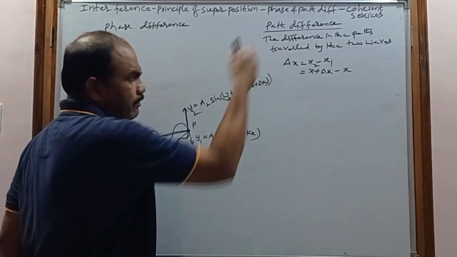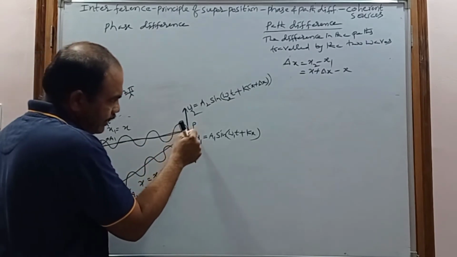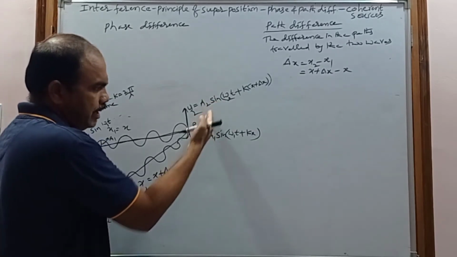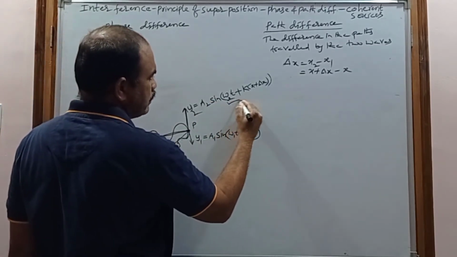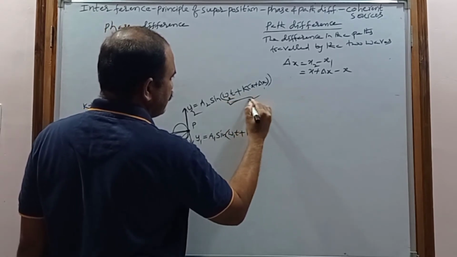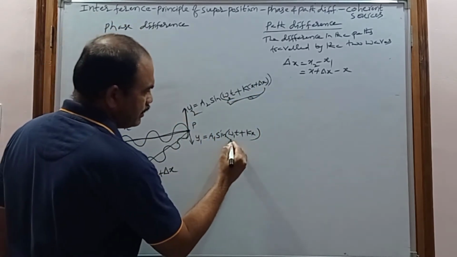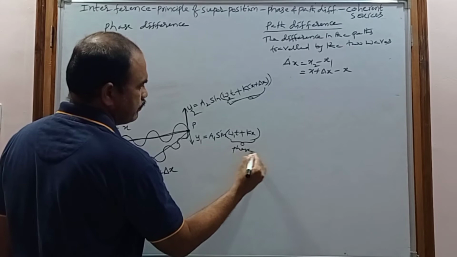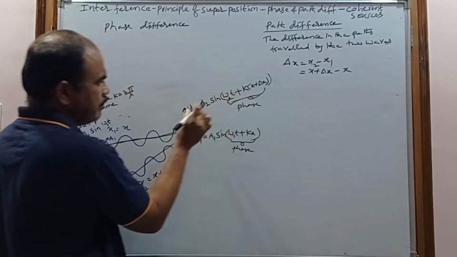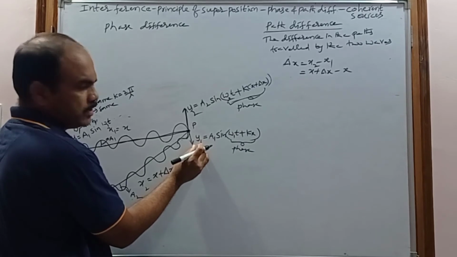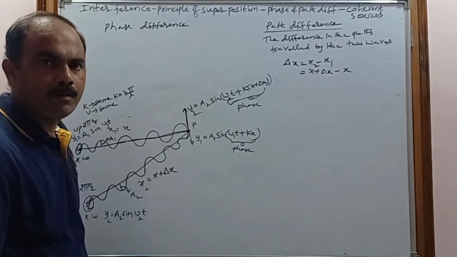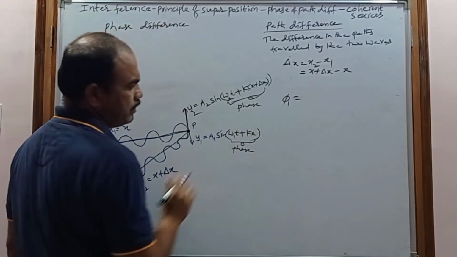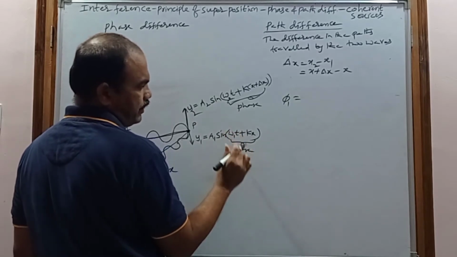So due to this path difference, when these two waves reach this particle P, they have some phase difference. In this equation, which part represents the phase? This part represents the phase of the second wave, and this part represents the phase of the first wave. This is called the phase term. What is the phase of the first wave?